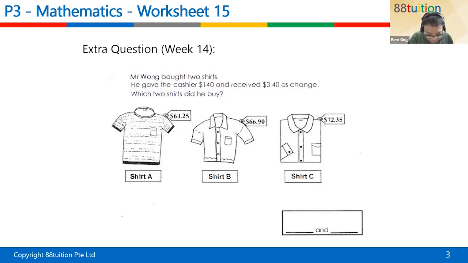So Mr. Wong bought 2 shirts. So he didn't buy 3. He didn't buy 1. He bought 2. Is that understood? So the answer can be this and this, or this and this, or this and this. Can you see or not, Shiloh? Because he bought 2 shirts, those are the 3 different possibilities. So the second clue comes in. He gave the cashier $140 and received $3.40 change.